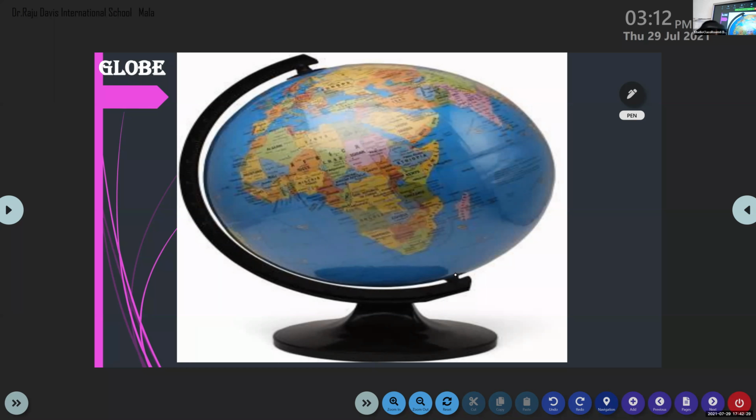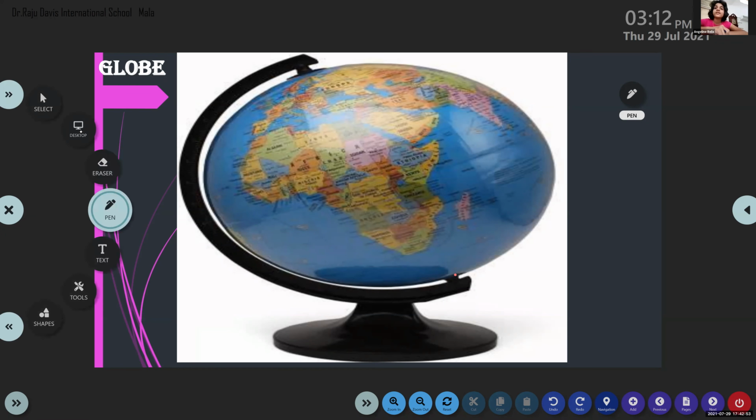So what is the shape of the earth? Geoid. Like an orange, right? Yes, it is geoid. Then what is this? Globe. What is a globe? Angelina, Relix, what is a globe?